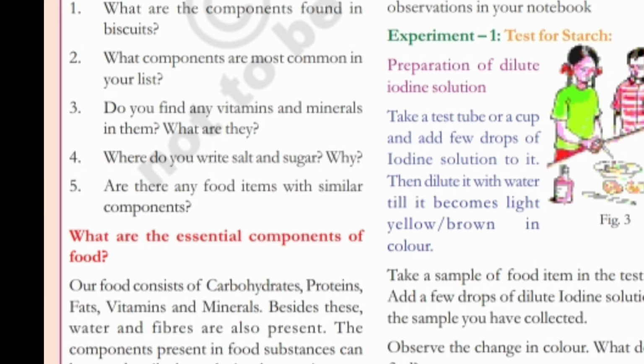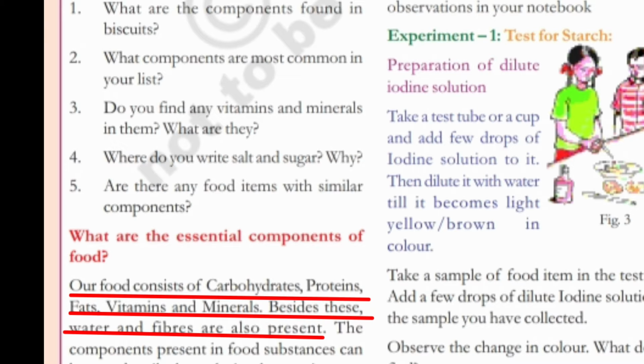Milk powder. What are the components found in biscuits? What components are most common in your list? Do you find any vitamins and minerals in them? What are they? Where do you write salt and sugar? Why? Are there any food items with similar components? What are the essential components of food?